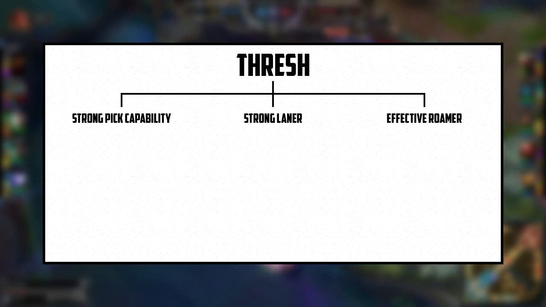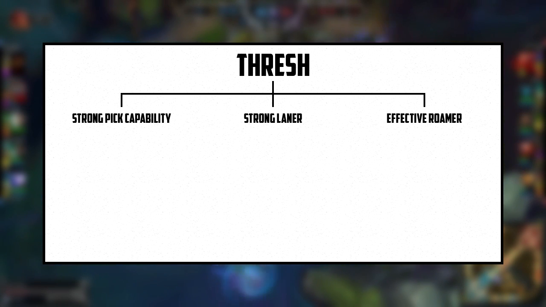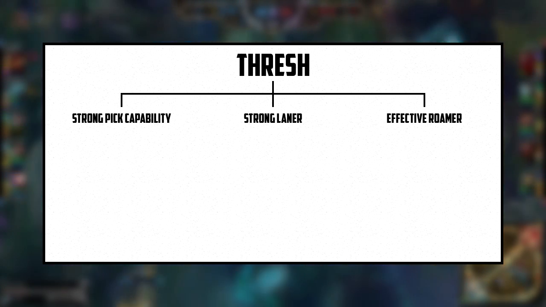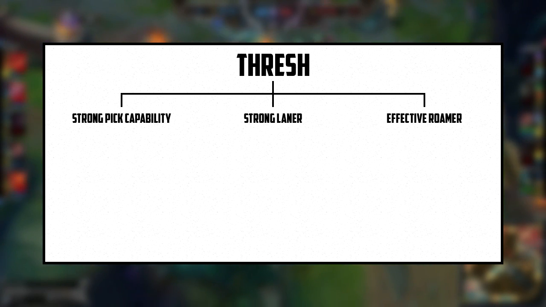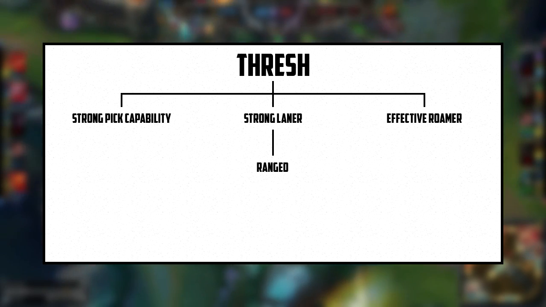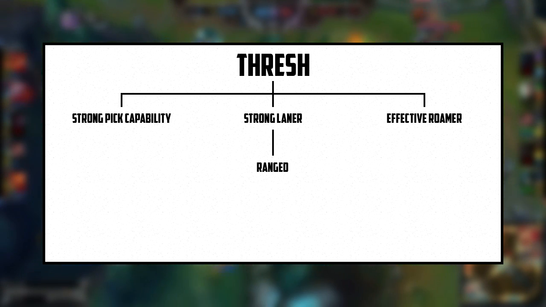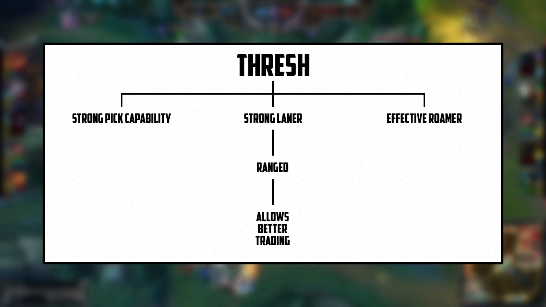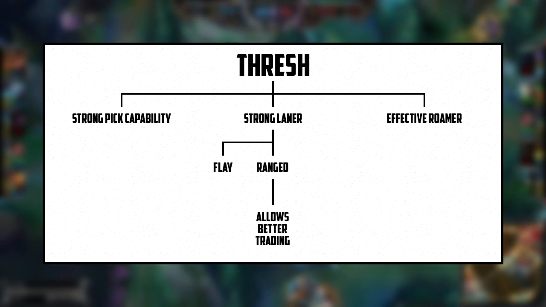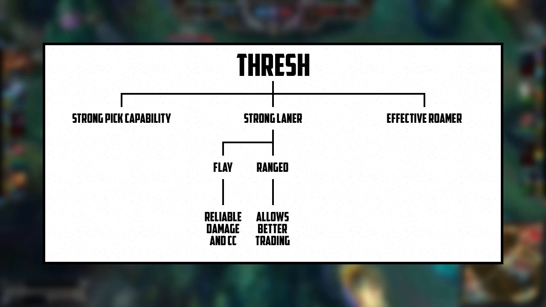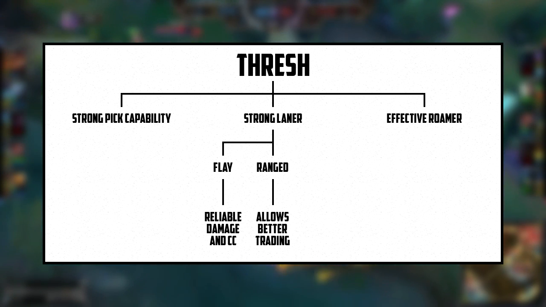Now what we want to do is extend the branches of each of these individual characteristics. The key to this is to continue asking why until you're satisfied. So, why is Thresh a strong laner? Well, he's ranged. But why is being ranged a good thing? Because being ranged allows for better trading and zoning abilities in lane. Why else is he a good laner? Flay seems like it does a lot of work, but why? Because Flay is reliable damage and CC through minions and also helps our auto attacks.